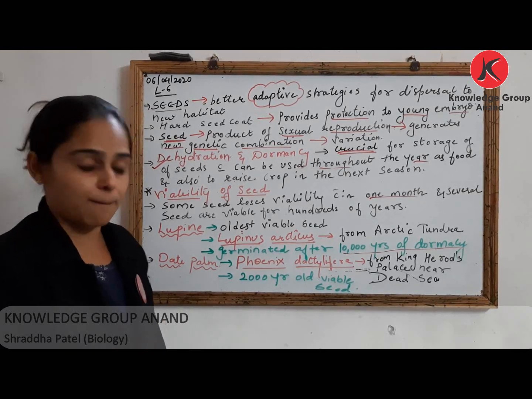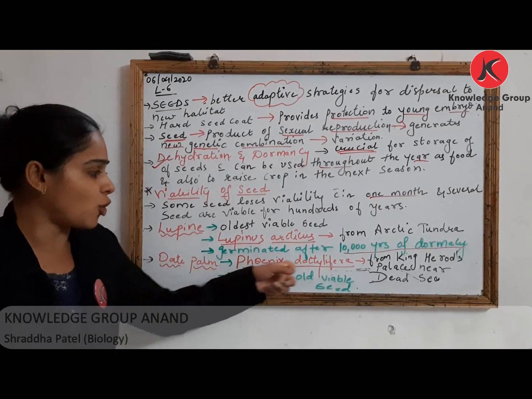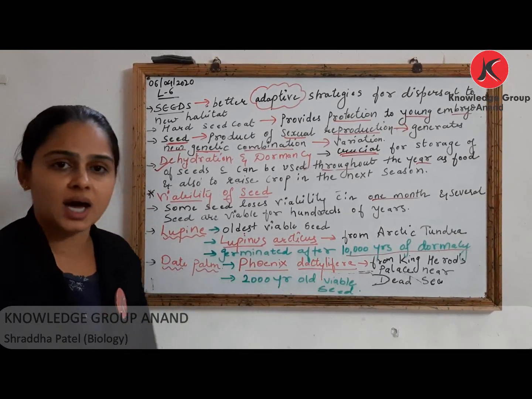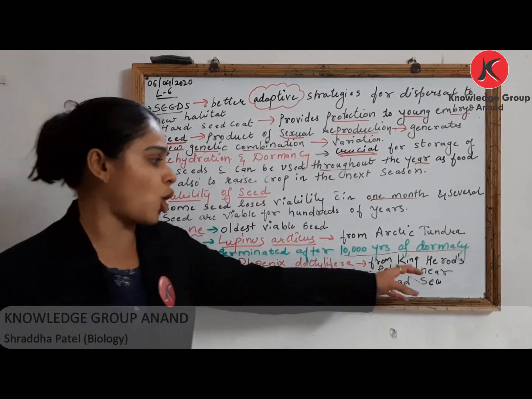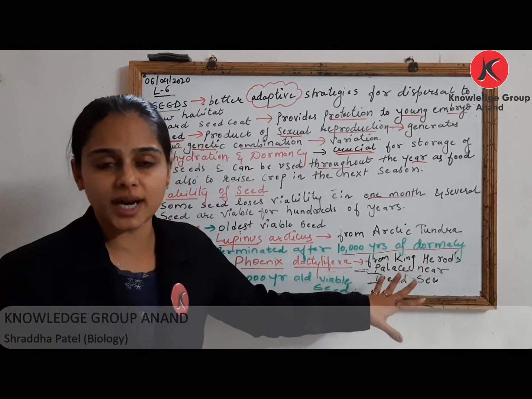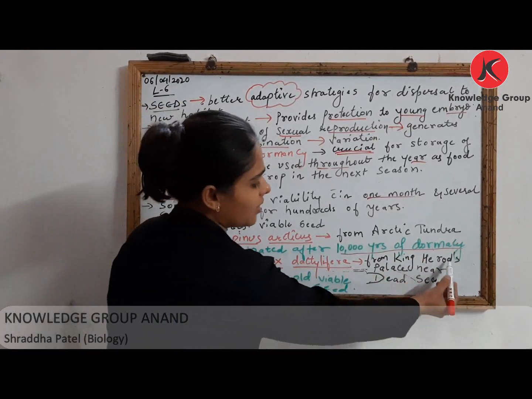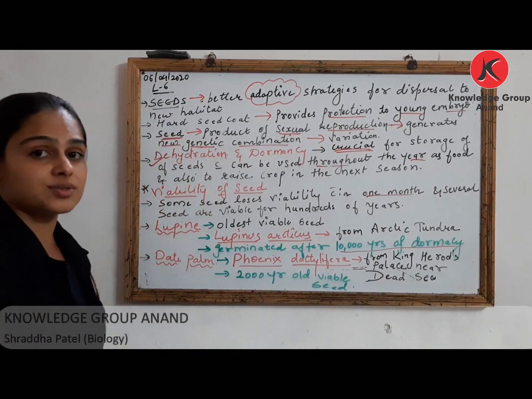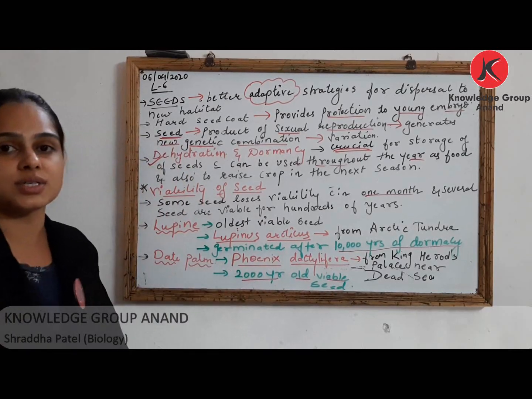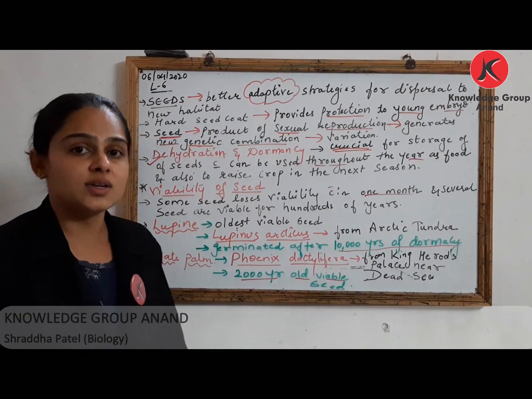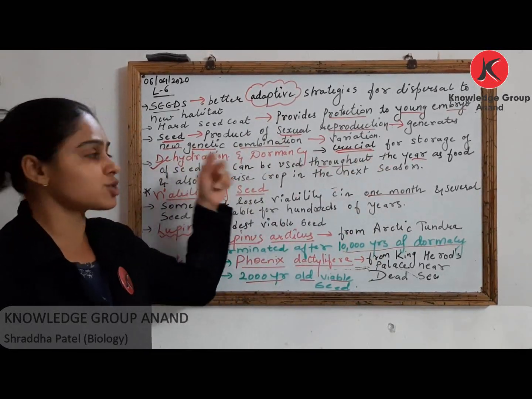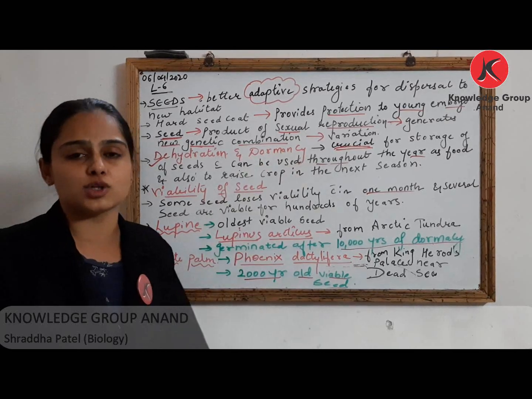Another such example is of your date palm, that is Phoenix dactylifera. This was obtained during excavation from King Herod's Palace near Dead Sea, ये आपको याद रखना है. It is 2000-year-old viable seed. So again, this is very important. Two crucial steps, that is dehydration and dormancy, are very important for storage of seeds.